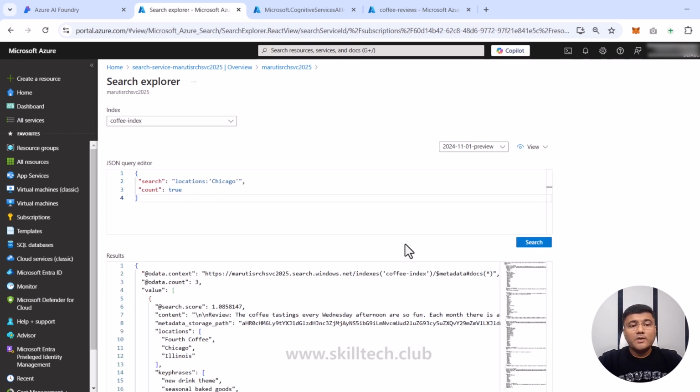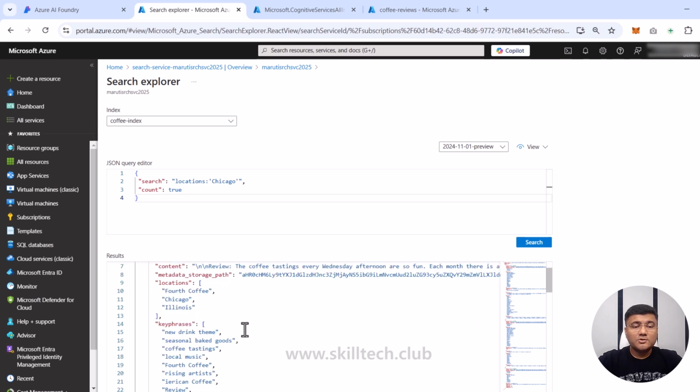Now in all these documents, it's going to search for the location Chicago. And you can see right now they're showing me that there are 3 documents which are found, which actually have the location Chicago. The locations are Fourth Coffee, Chicago, and Illinois.